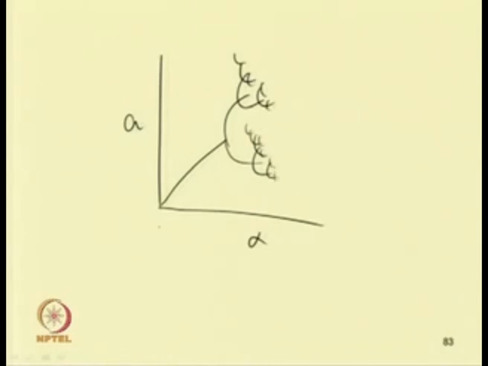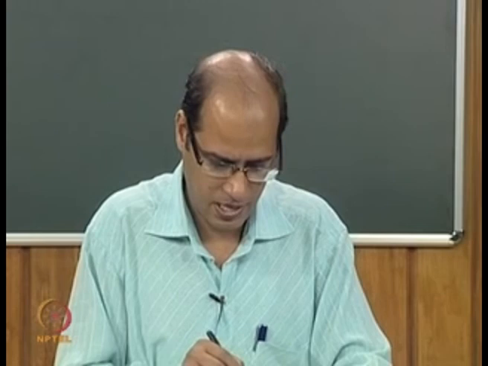So, this is a chaotic response obtained due to period doubling. Initially one has a single period, then the period goes on increasing and it becomes more and more chaotic. In the next class we will study the quasi-periodic solution and the chaotic solution.